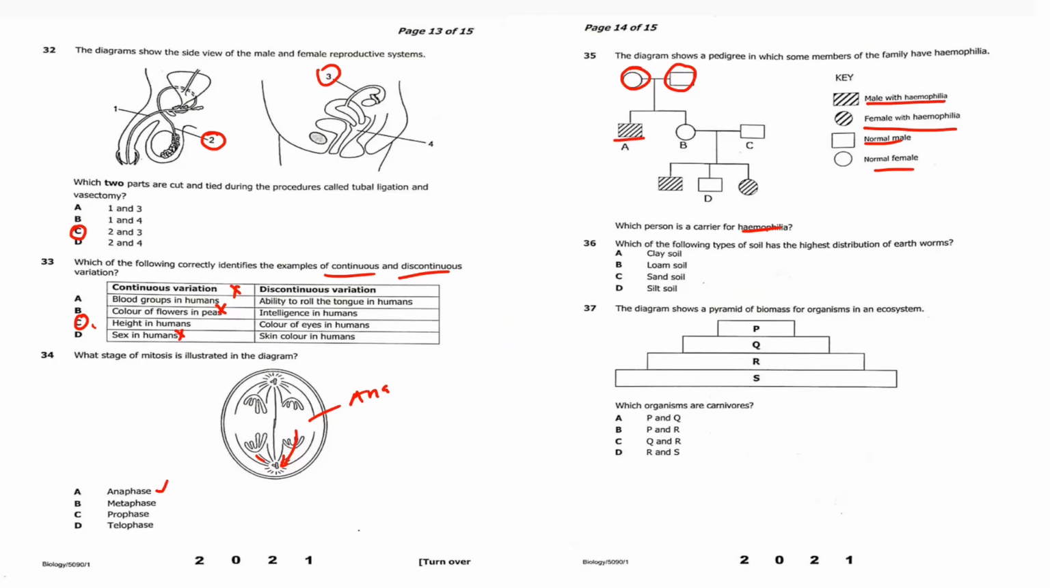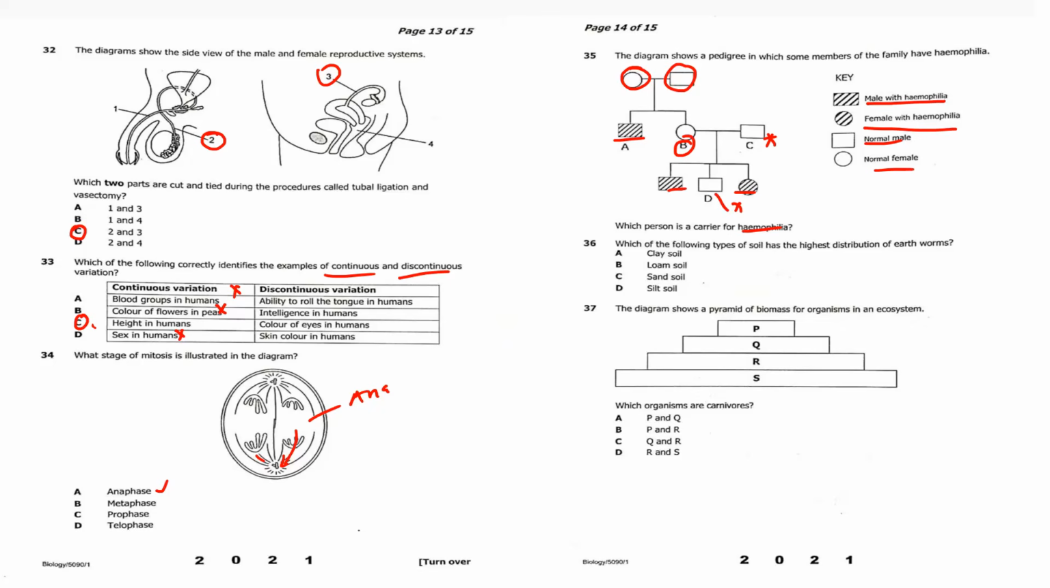Now, this one is sick, this one is sick, this one is sick. A male cannot be a carrier, so it's either sick or normal. So the carrier here is B. So the answer is B. The male cannot be a carrier. It's either you are sick or you are normal.